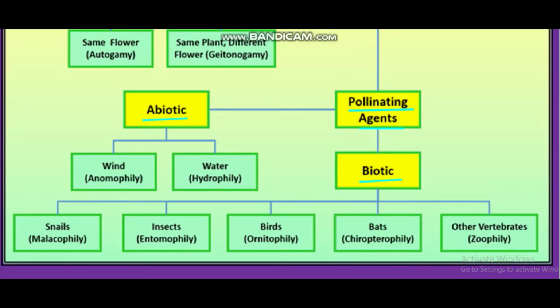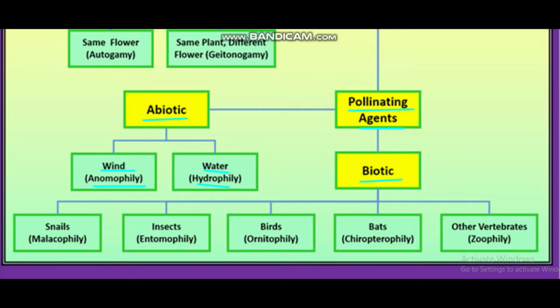That means they help in the pollination process. So what are the non-living? Wind and water. Other terms we can use are hydrophily and anemophily. These are again new terms. Hydro is definitely clear because water is hydro. But wind, that is anemophily. And biotic agents. What are the biotic agents?